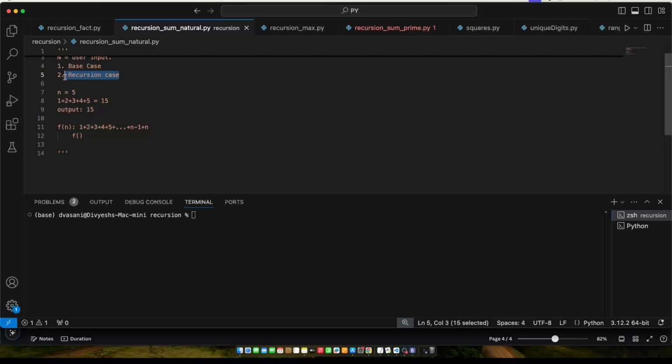I am in step number 2. So here, to solve this big problem where I need to do the sum of first n natural numbers, first I need to break this problem. So what I'm thinking is, if I want to do the sum of n natural numbers, can I do a sum of n minus 1? And then, once I have the sum of n minus 1 numbers ready, to reach the problem of sum of n numbers, I just need to add the n to it, right?